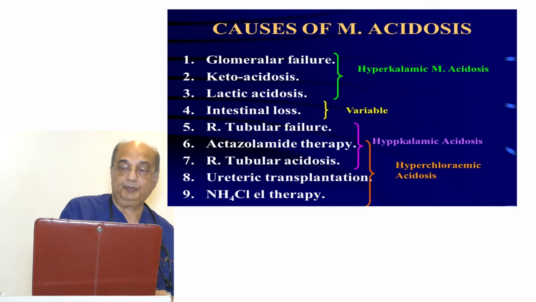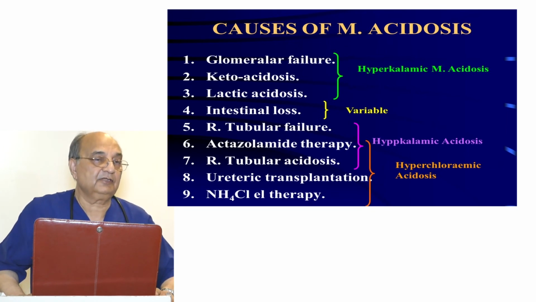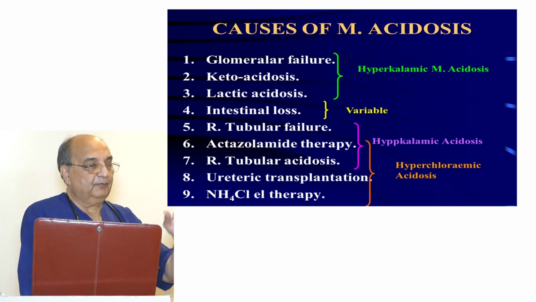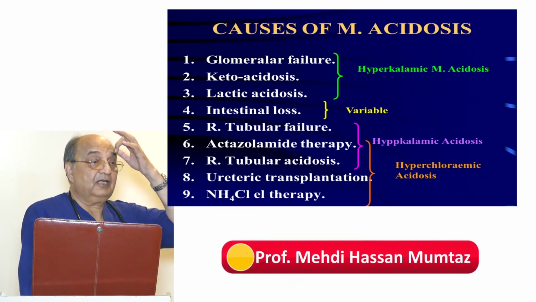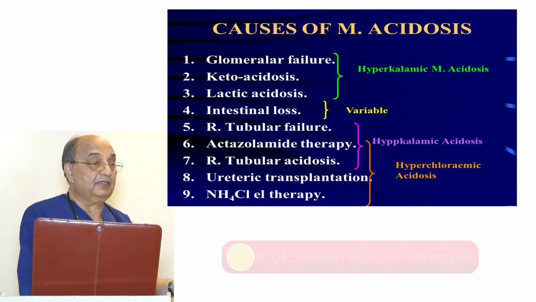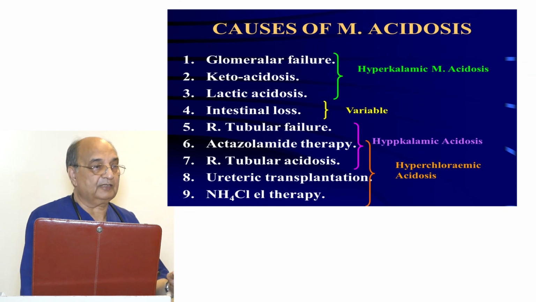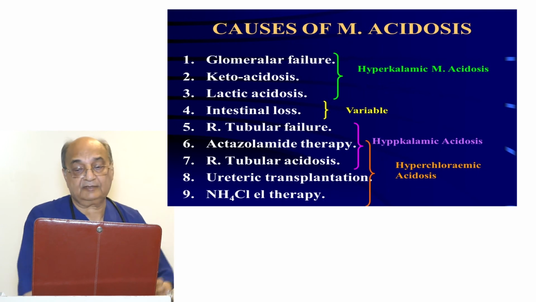Ammonium chloride therapy used to be used in alkalosis. They used to give intravenous ammonium chloride. Now you give NH4 plus chloride with it. Chloride will cause hyperchloremia. NH4 will dissociate in the liver into H and NH3. Now H will cause acidosis, that will be metabolic acidosis, and two NH3 molecules will combine to form urea. So it will cause a rise in urea, and metabolic acidosis with hyperchloremia. And the potassium will be increased also because this acid will go inside the cell and potassium comes out. So these are very simple explanations of all these causes.